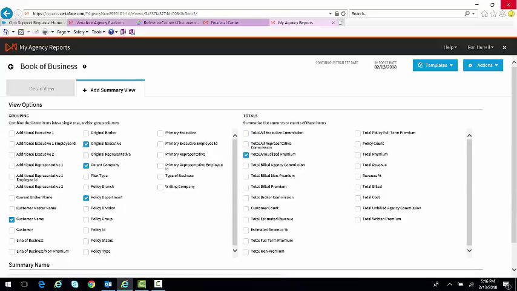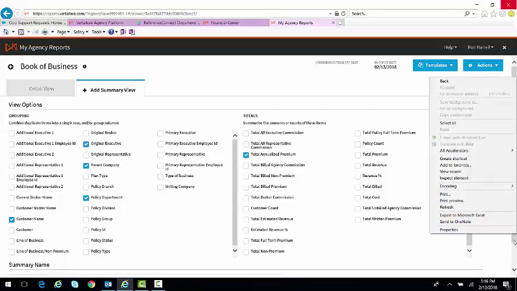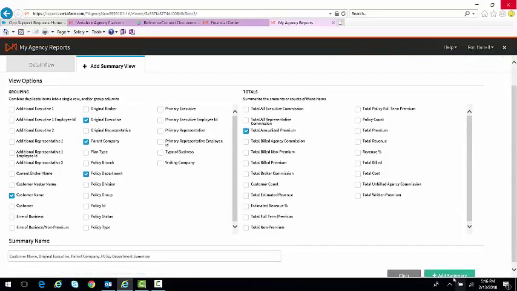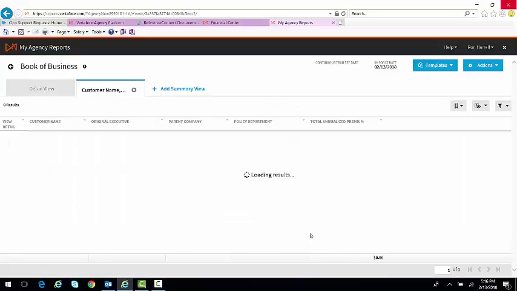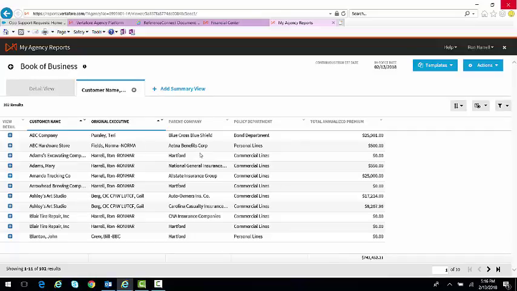And I can get a summary view of a report like this just by clicking here at the bottom, Add Summary. And so now I can only see those 5 columns. And in any of these cases, you can create as many summary views as you want. You can save them, right? Here will be my summary view. That'll open up here in just a moment.